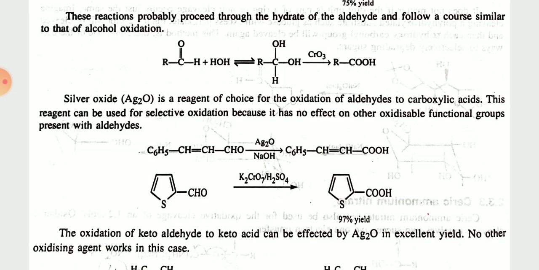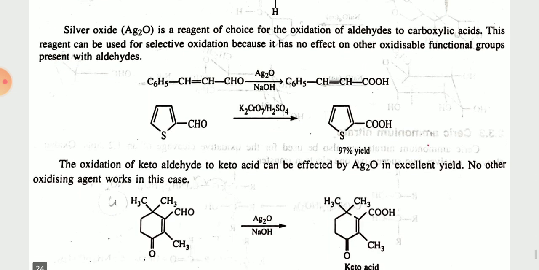Now another example, K2Cr2O7 will undergo this kind of reaction, and it will convert the aldehyde into the COOH group, the carboxylic acid group.